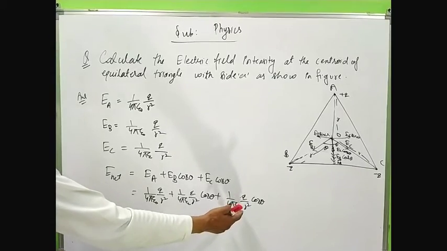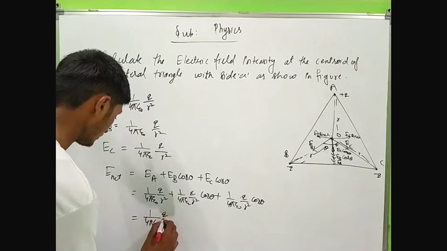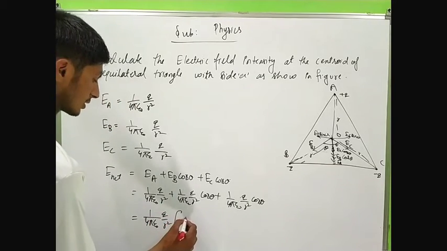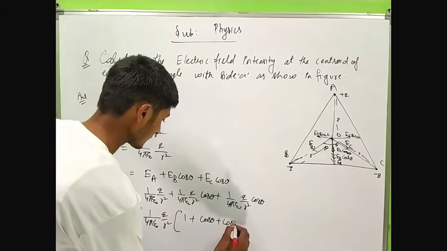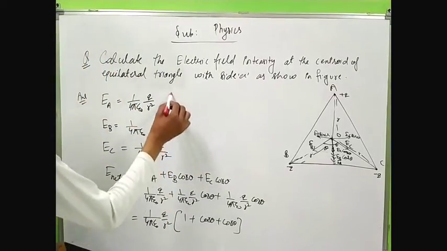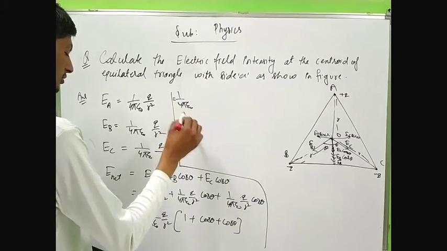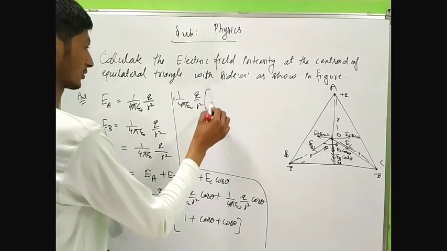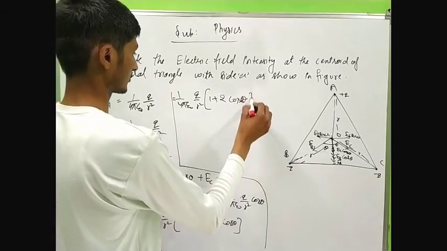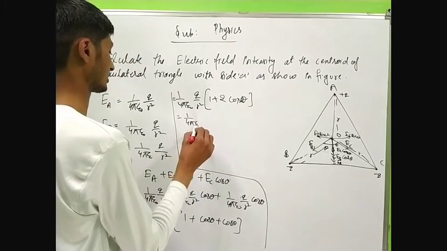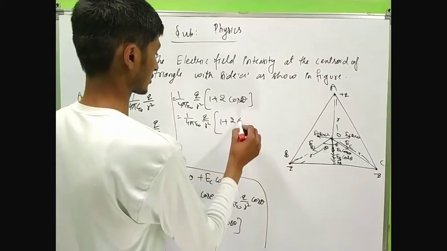Taking 1 by 4 pi epsilon naught q by r square common, we get 1 plus cos theta plus cos theta, which equals 1 by 4 pi epsilon naught q by r square times (1 plus 2 cos theta).